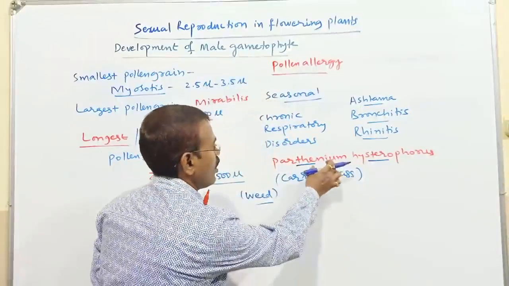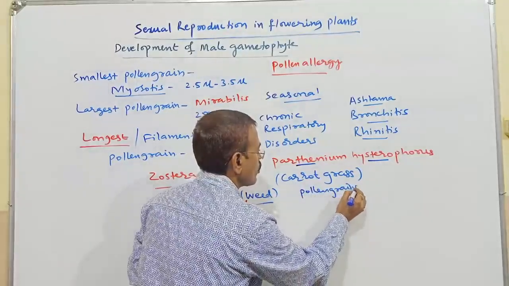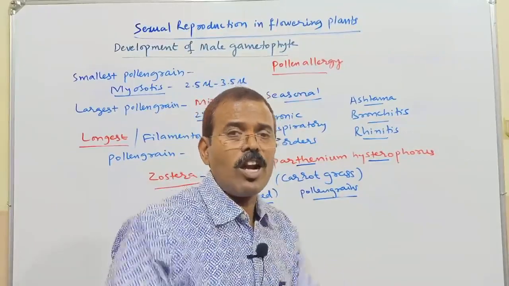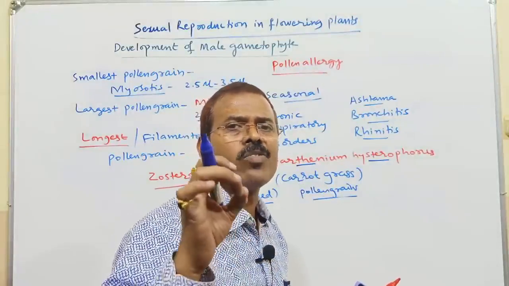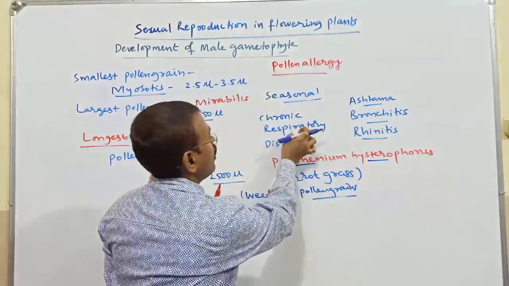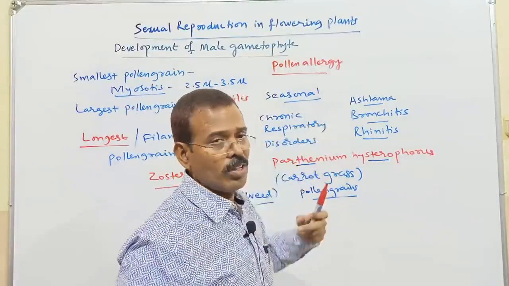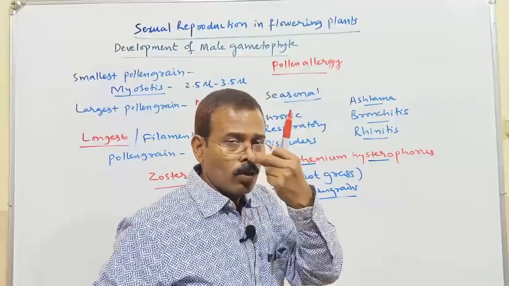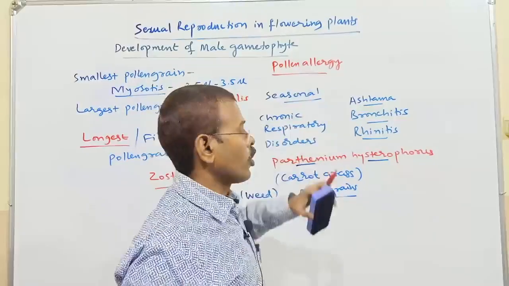So this Parthenium can release the pollen grains from its inflorescence. It has a head inflorescence. It will release these pollen grains, so that can cause severe pollen allergy in several people. So pollen allergy mainly involves respiratory disorders. It can be asthma. You know about asthma, bronchitis, bronchi. In the lungs you have bronchi. So rhinitis, that is running nose, all that. So these respiratory problems can be caused due to pollen allergy.